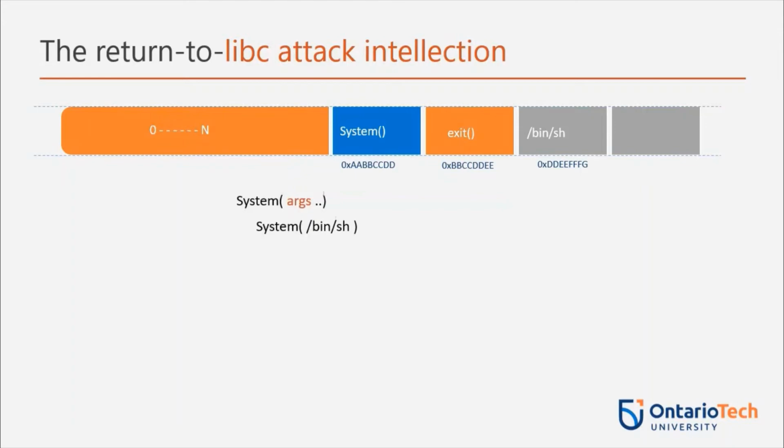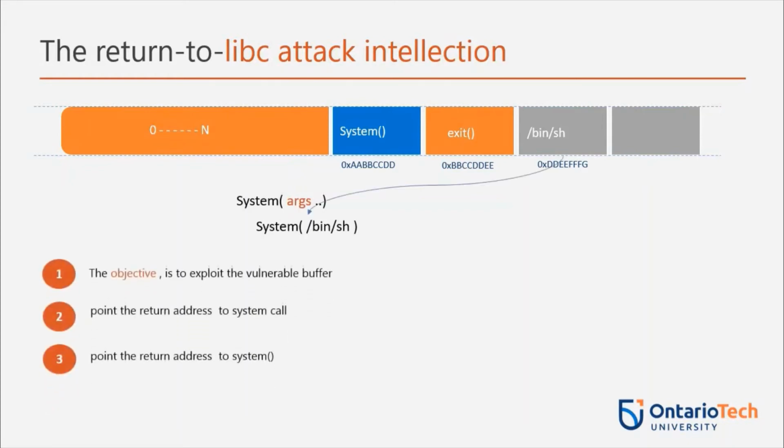This can get us a root shell. So now we override the stack using a vulnerable buffer, point the return address to the system call within the libc package in memory. Now the system function by default carries an argument in its signature. So we make use of this, sending an argument to the system function, which is /bin/sh, which is nothing but our shell.